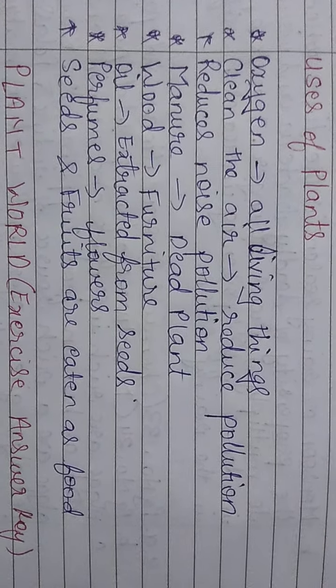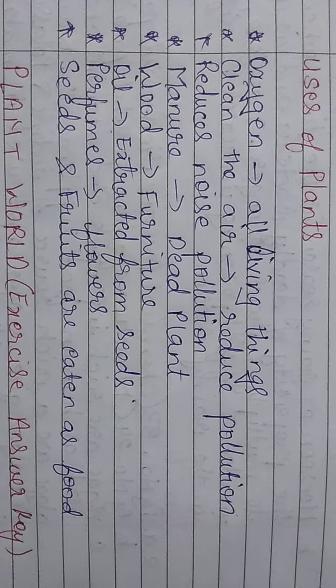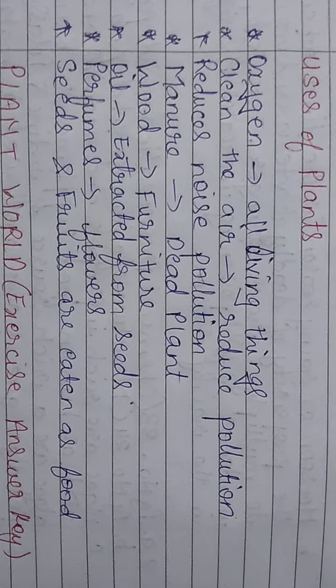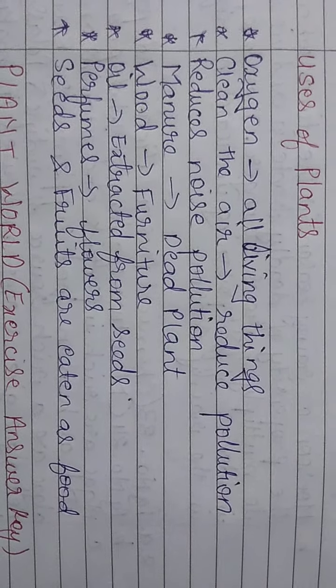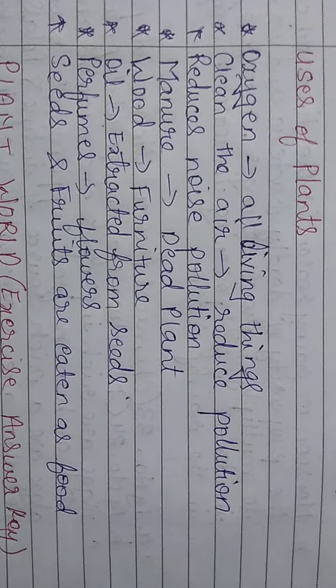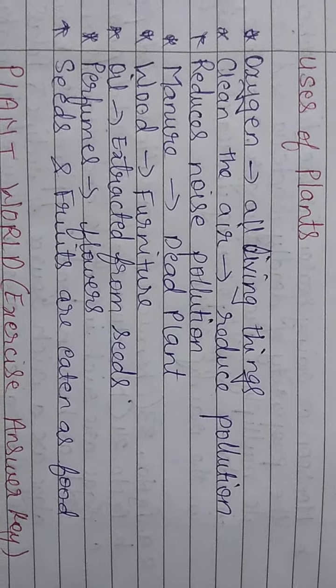Then the dead plants are used as manure. Manure increases the soil fertility. It is used for farming, in agriculture, right? So for good production of food or crops, manure is used, and manure is prepared by using dead plants.